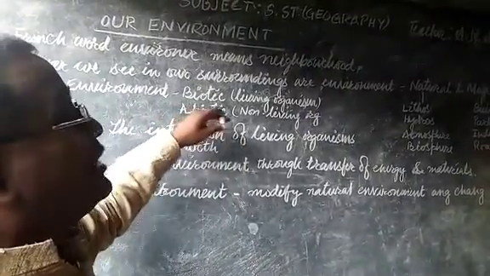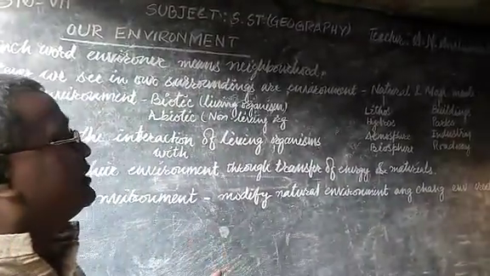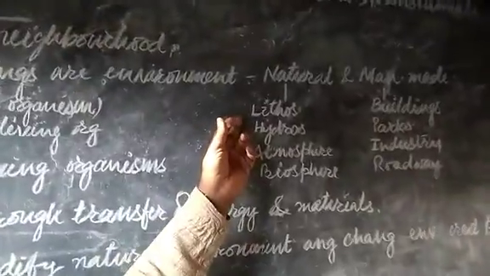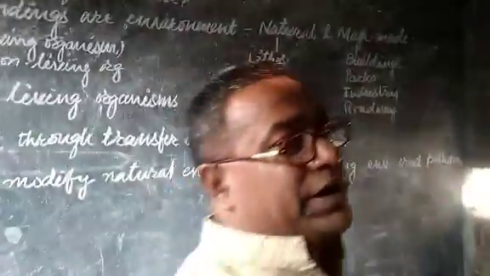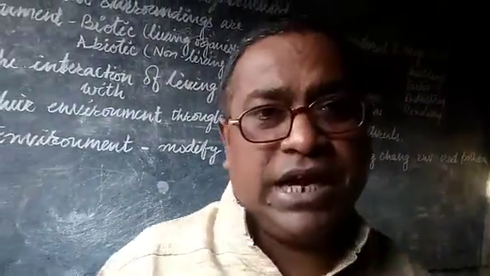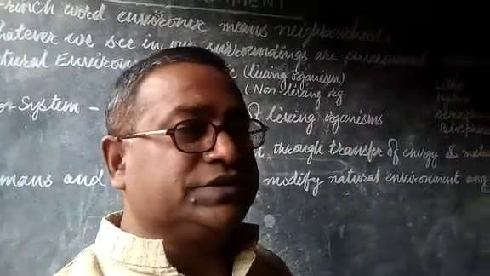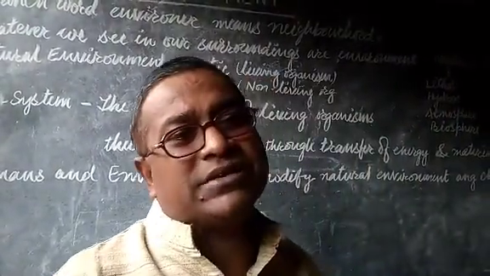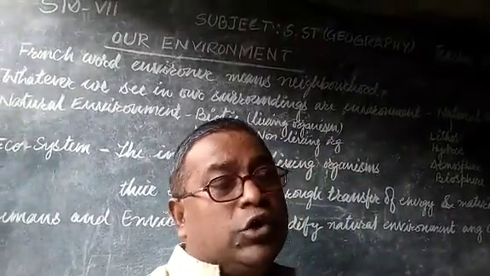Now abiotic components means the abiotic, non-living environment, in which there are lithosphere and hydrosphere. Lithosphere means the upper top solid layer of the earth, where mountains, plateaus, and plains are found. Human beings also live on this lithosphere, and lithospheric conditions influence human beings.